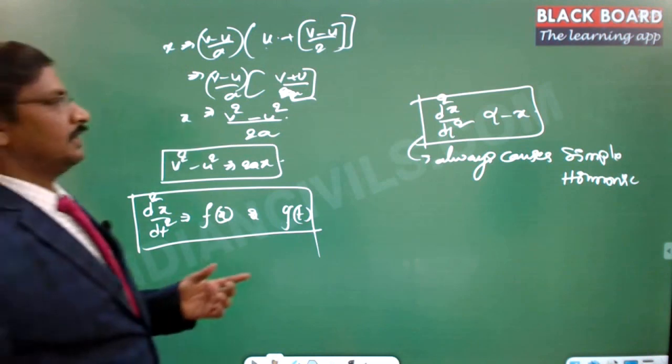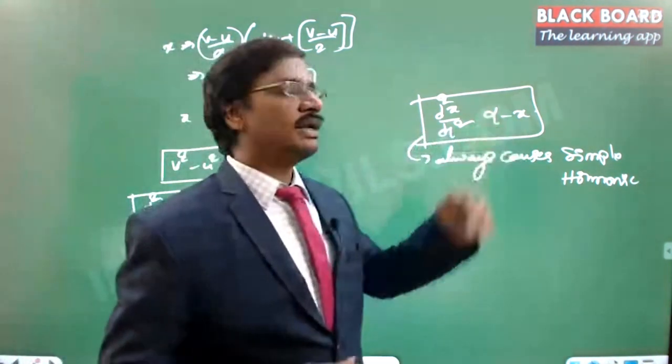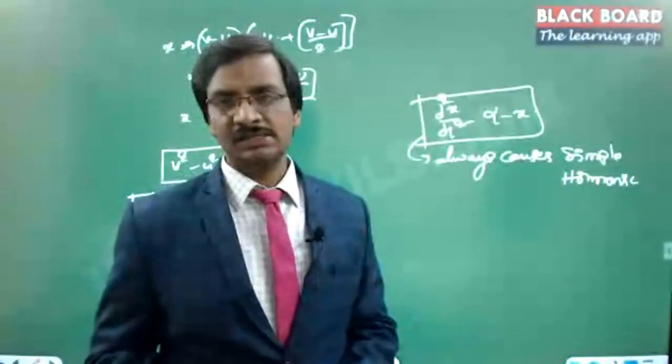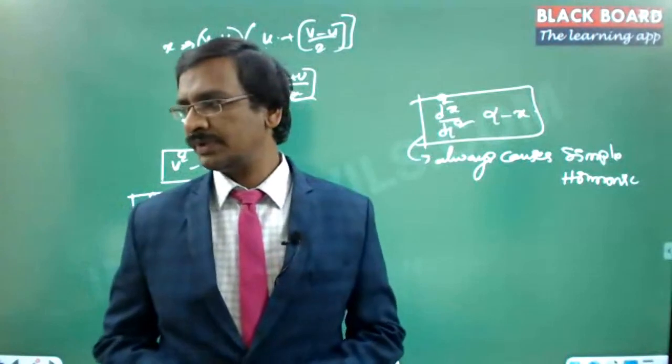So d square x by dt square is directly proportional to minus x. In such a case the motion is always a simple harmonic motion.